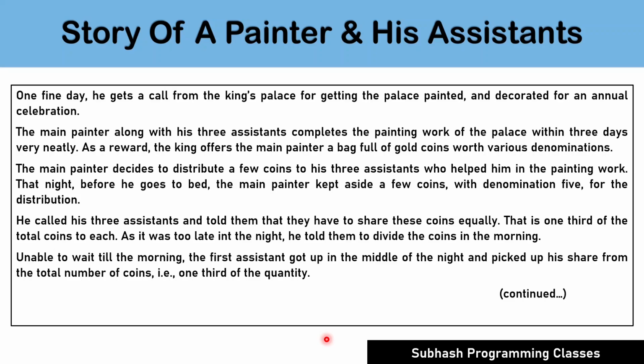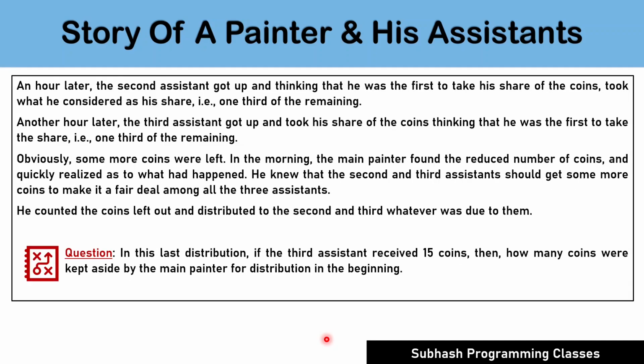Unable to wait till the morning, the first assistant got up in the middle of the night and picked up his share from the total number of coins, that is 1/3 of the total quantity. An hour later, the second assistant got up and, thinking that he was the first to take his share of the coins, took what he considered as his share, that is 1/3 of the remaining quantity. Another hour later, the third assistant got up and took his share of coins, thinking that he was the first to take the share, that is 1/3 of the remaining part. Obviously, we now know that some more coins were still left in the bag.